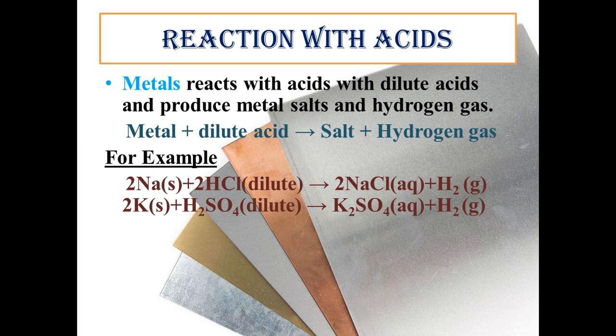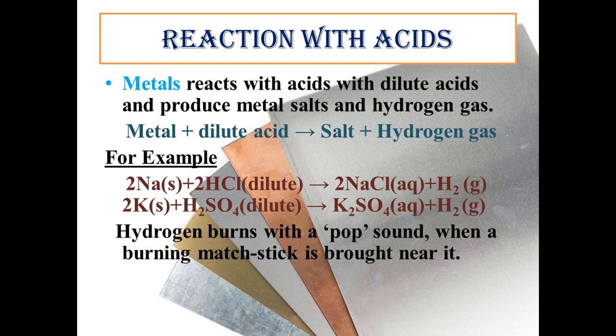Students, an example is given here. When sodium reacts with HCl, where Na is sodium and HCl is hydrochloric acid, it forms sodium chloride, which is a salt, with the evolution of hydrogen gas. And when potassium reacts with sulfuric acid, it forms potassium sulfate, which is a salt, with the evolution of hydrogen gas.